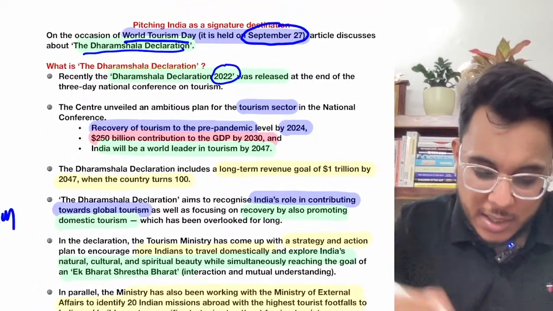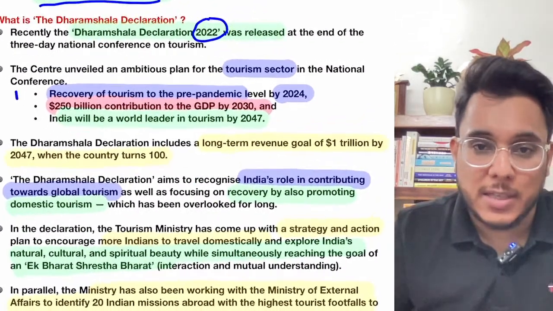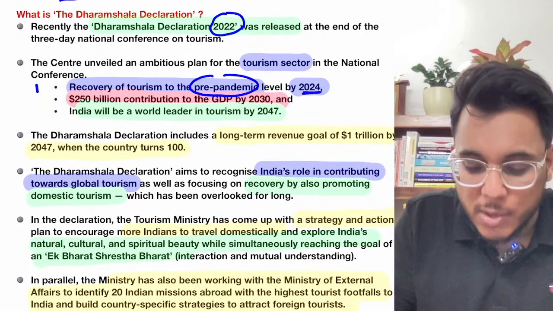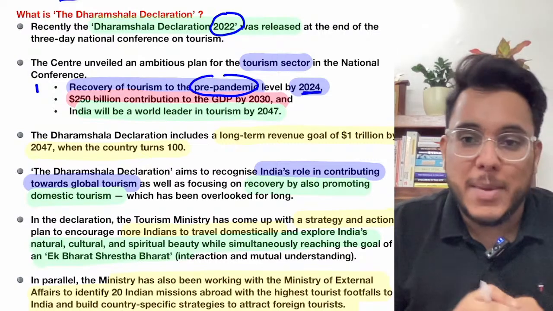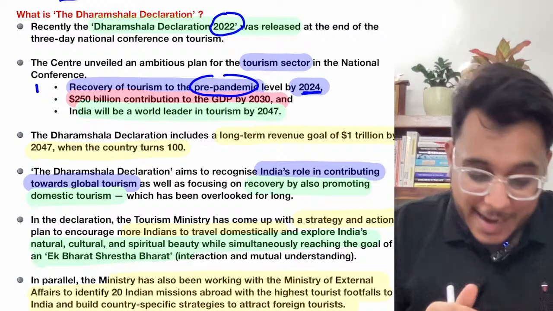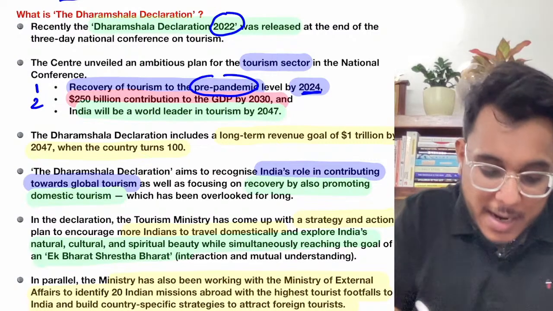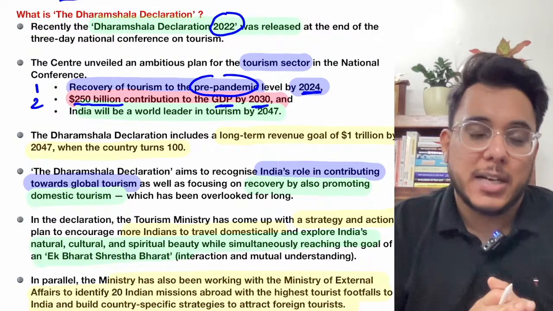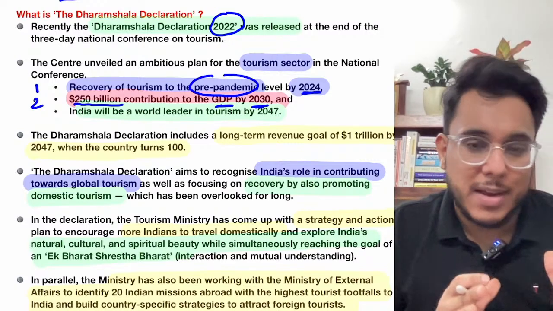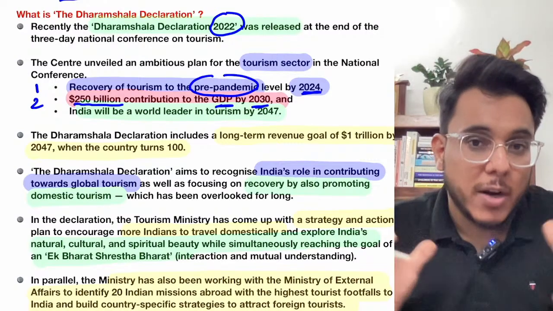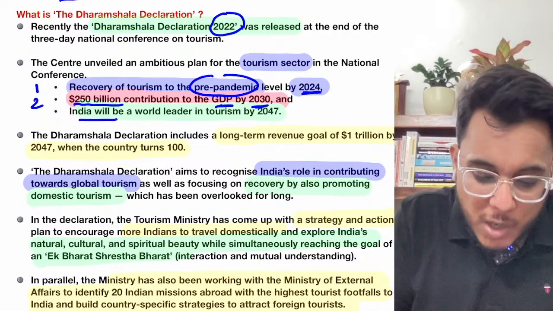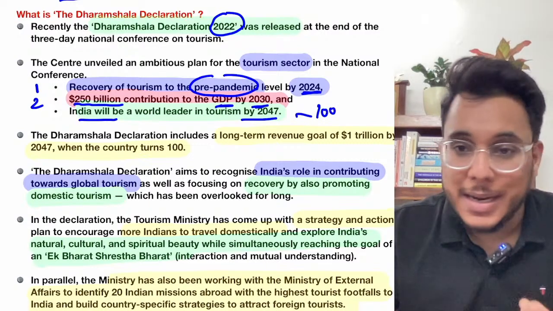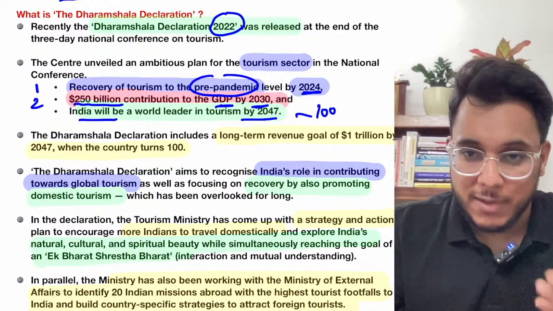The Dharamshala Declaration's first target is that tourism will be recovered to the pre-pandemic level by 2024. You know that with the coming of the pandemic, the tourism sector got disturbed a lot. The second target is a $250 billion contribution to the GDP by 2030 from the tourism sector. Third, India will be the world leader in tourism by 2047, when India will become a 100-year-old democracy.